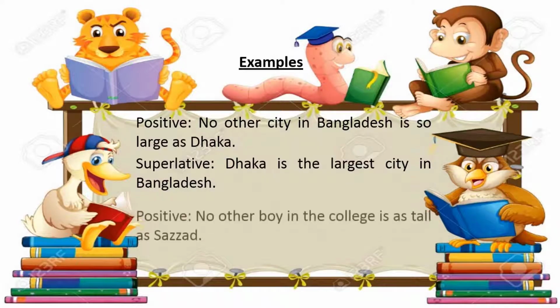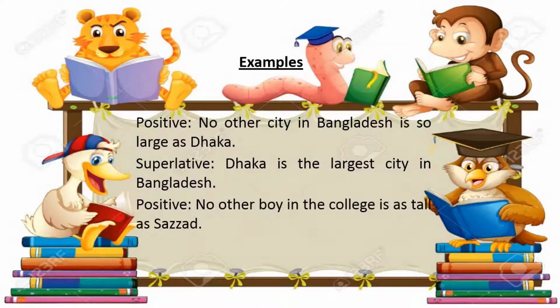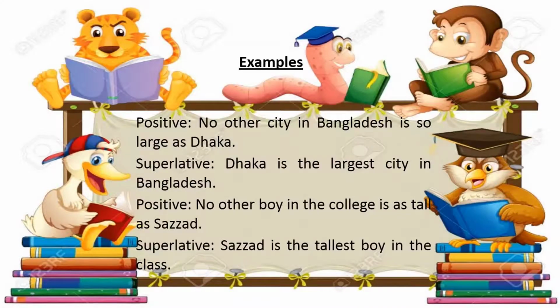So that was the first example. Then the next example we have: no other boy in the college is as tall as Sajjad. So to make it superlative degree we have to write first Sajjad, then a verb is, then the superlative form of tall, the tallest. So Sajjad is the tallest boy in the class. Very simple, very easy.